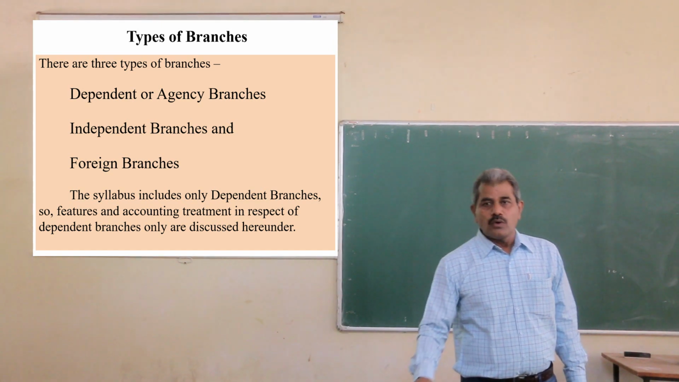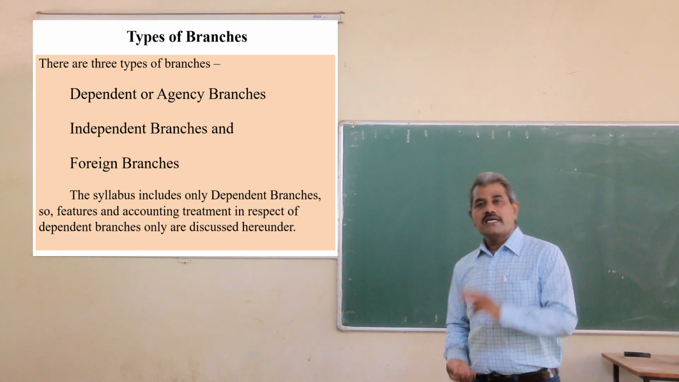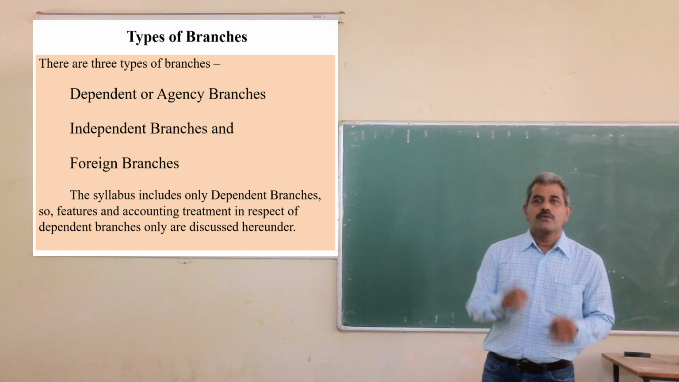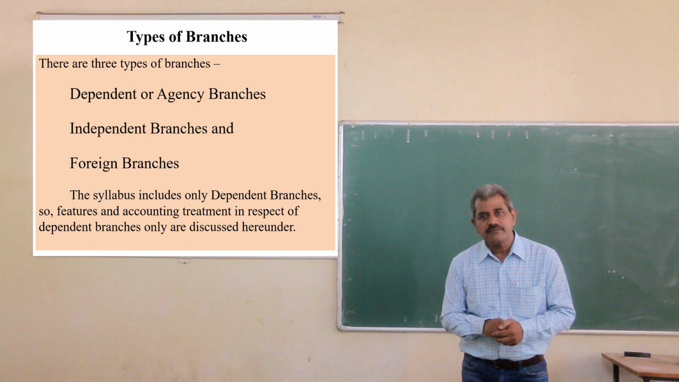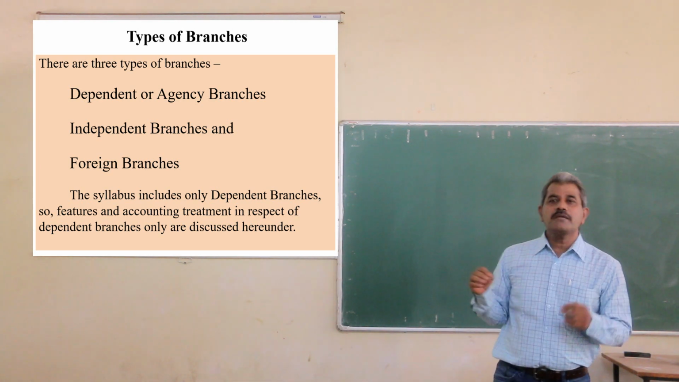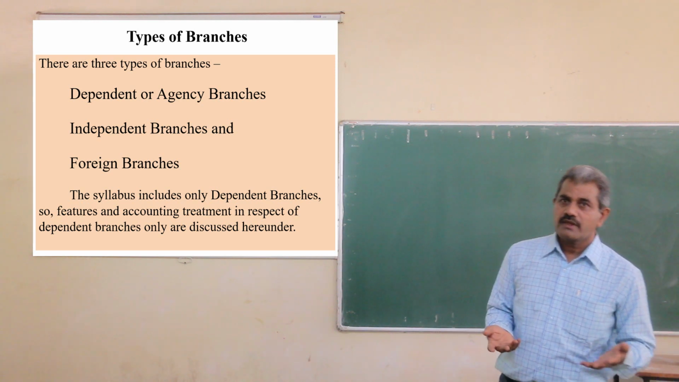Okay. Then we will see what are the types of branches. There are three types of branches. One is dependent branches, or you may say agency branches. Second is independent branches, and third is foreign branches.